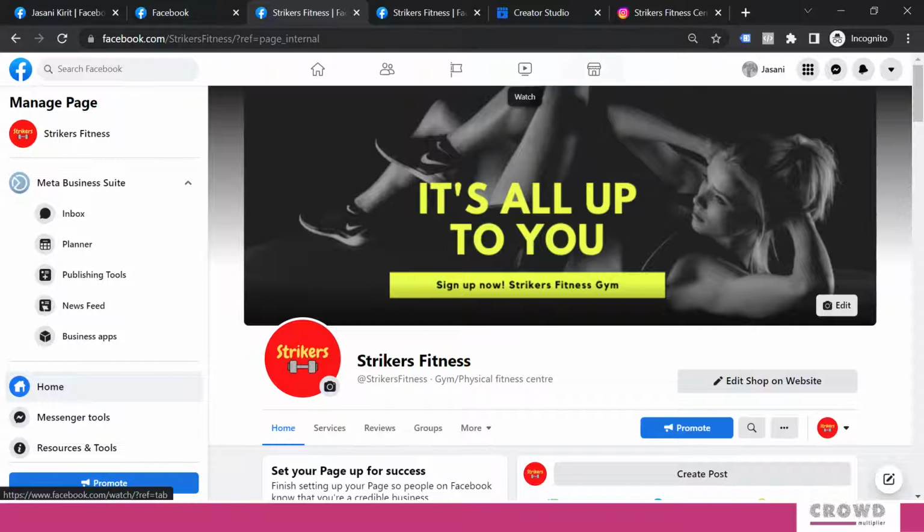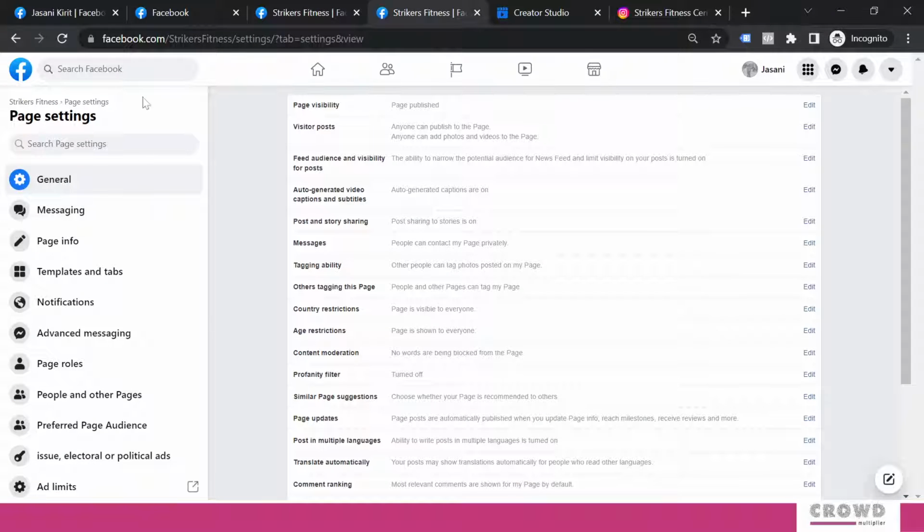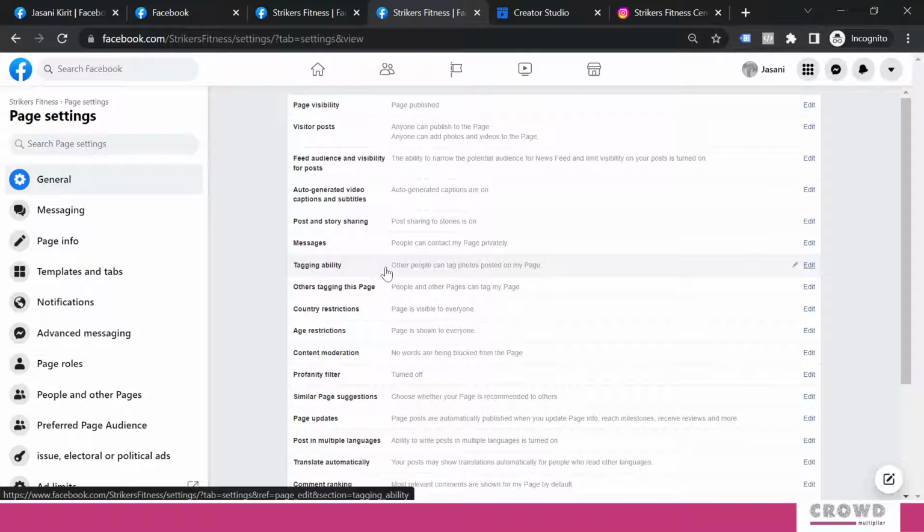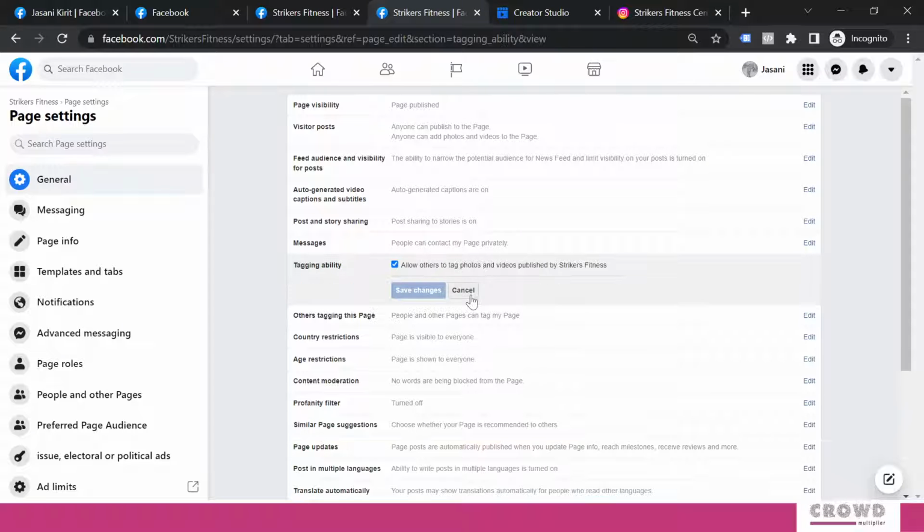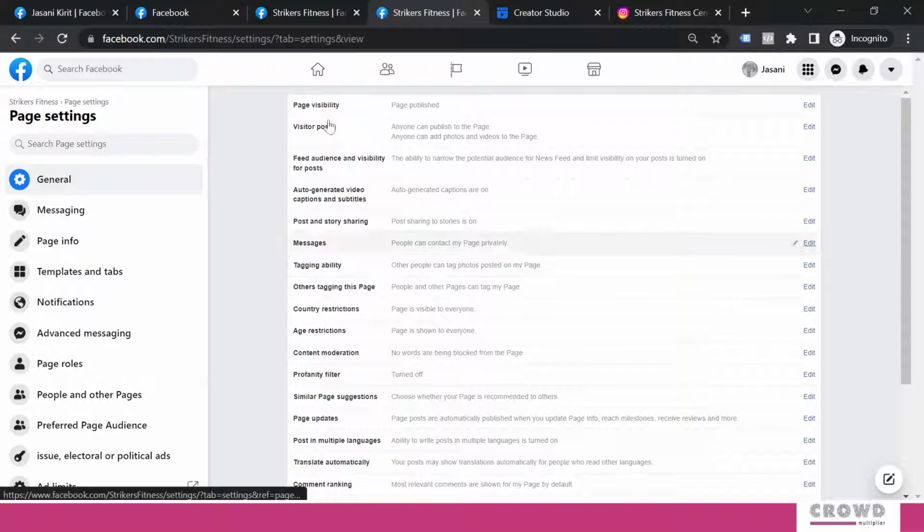Just to give you a quick recap, you need to go to the page settings. Under the general category, you will find these two things: tagging ability, that means other people can tag photos posted on my page, that is on the Strikers Fitness page. Whatever content we have posted, we allow people to tag. And another was other tagging this page, that means people in other pages can tag my page. When somebody else is posting content, they can tag my page, and we had turned on both of these. Just ensure on your page these two things are tick marked.